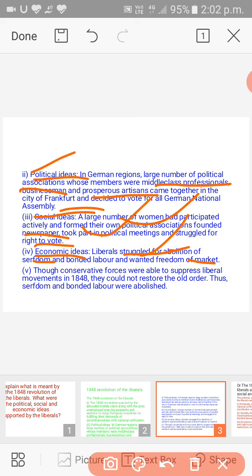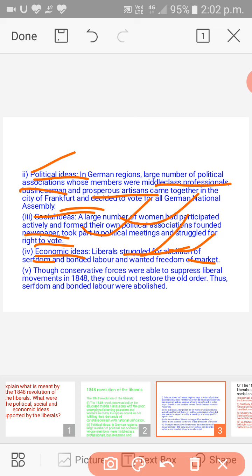In that time people were serfs, they were slaves, they did not have freedom, and they were bonded labor, and there was also no freedom of the market.